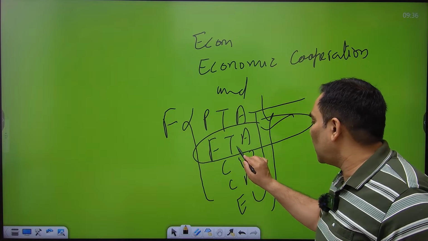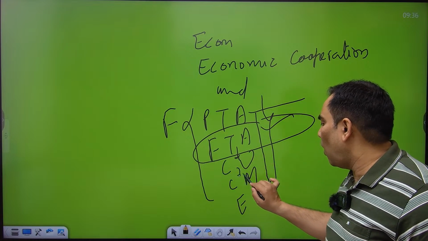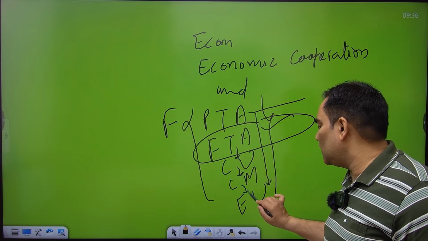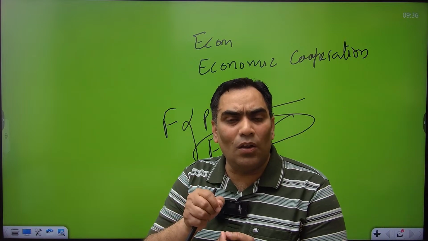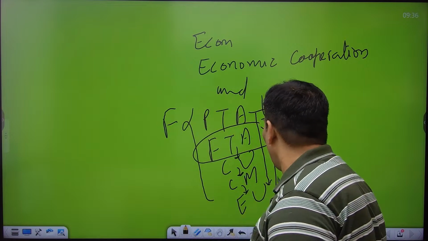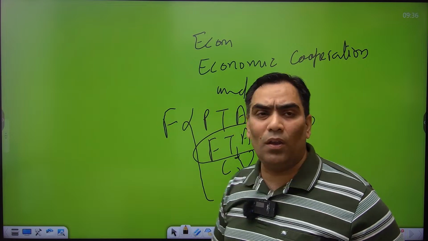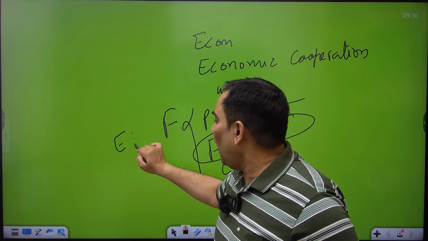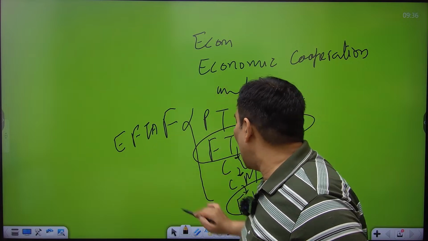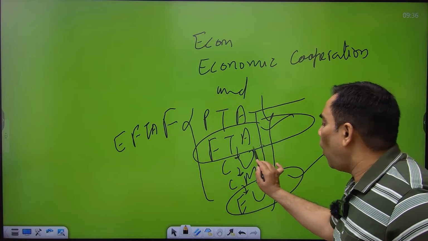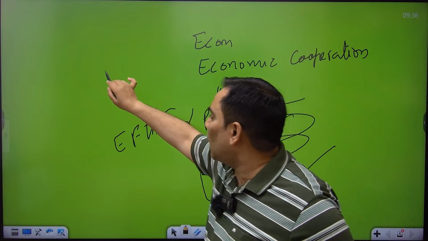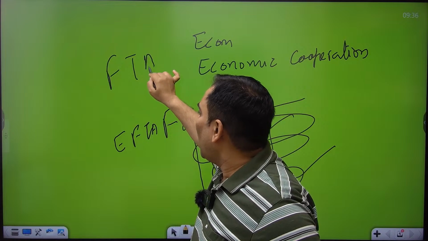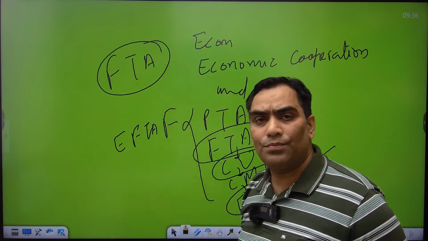The European Union is an example of an economic union, whereas EFTA is neither an economic union nor a customs union. It is simply an example of a free trade agreement among the nations.